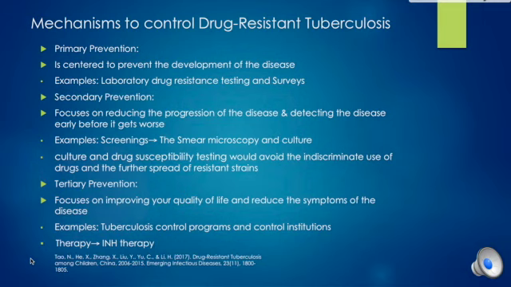first-line drugs. Lastly, tertiary prevention focuses on improving your quality of life and reducing the symptoms of the disease. Examples of this are tuberculosis control programs and control institutions, as well as INH therapy. Therapy with a medical professional is needed. INH has been found to be the best of the essential anti-tuberculosis drugs by preventing resistance in companion drugs because of its high bactericidal activity and its large therapeutic margin.